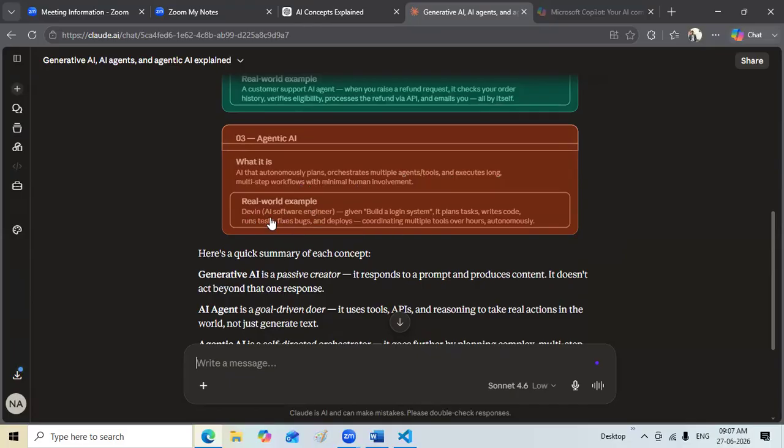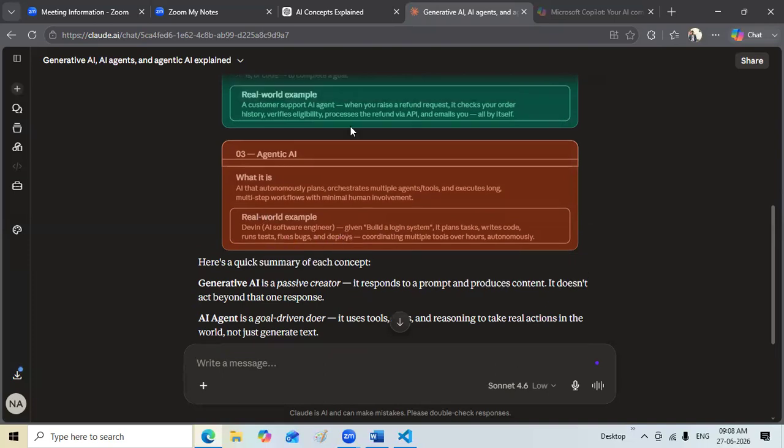Okay, what is an example given here? AI software engineer, given: build a login system. It plans tasks, writes code, runs tests, fixes bugs, and deploys, coordinating multiple tools over hours autonomously.